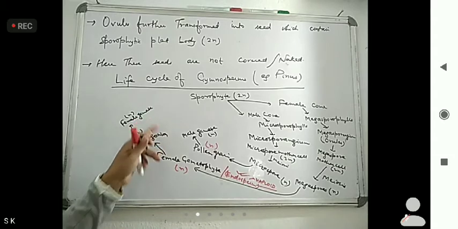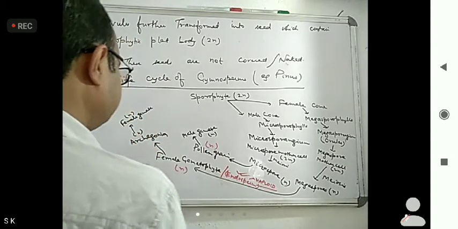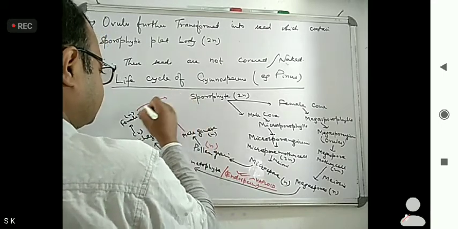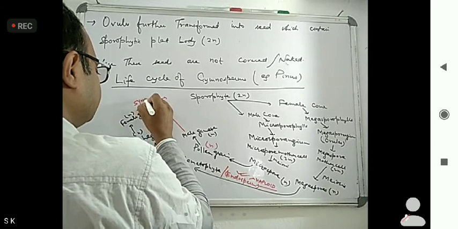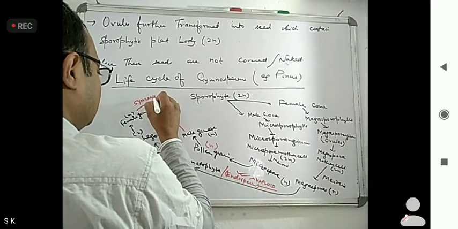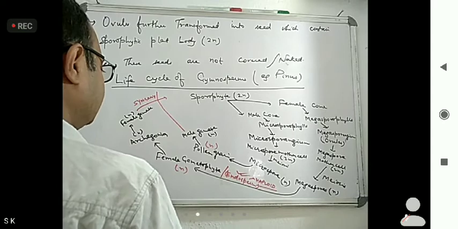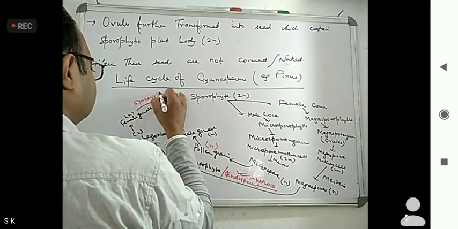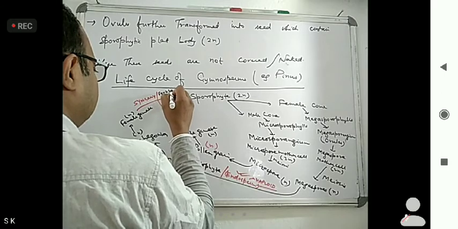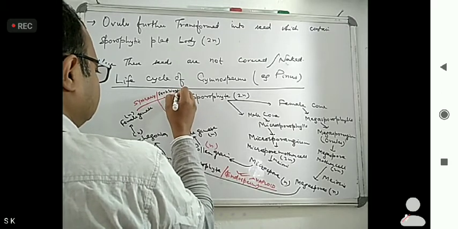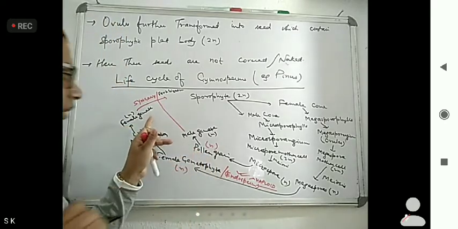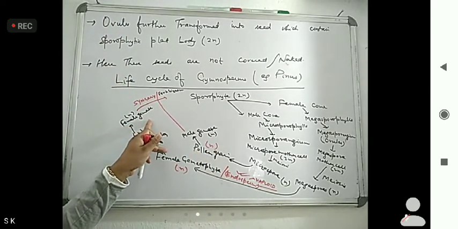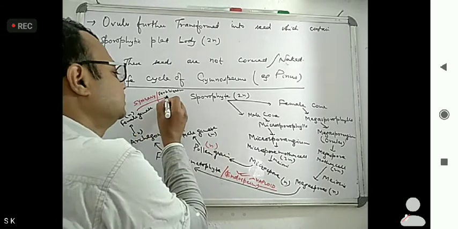Now, male gamete is formed here, female gamete is formed here. Then what happens? These two become fused. So what is that process? That process is known as syngamy, or another term is fertilization. So when male gamete and female gamete fuse in syngamy, they form what?